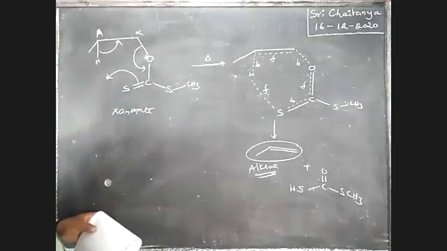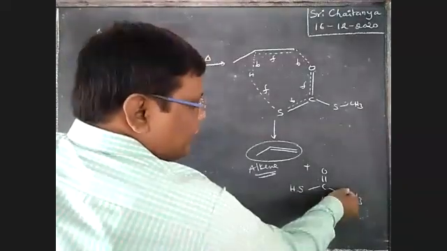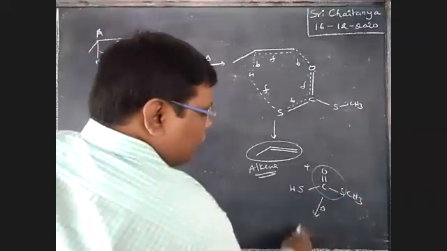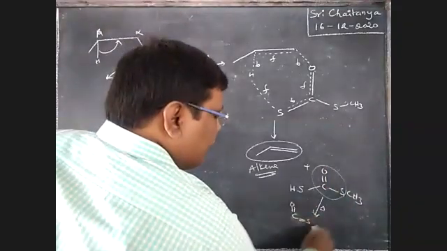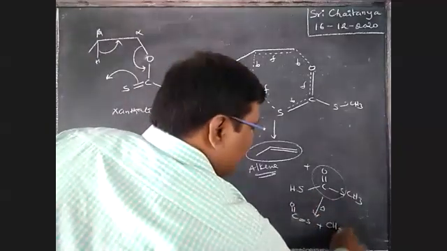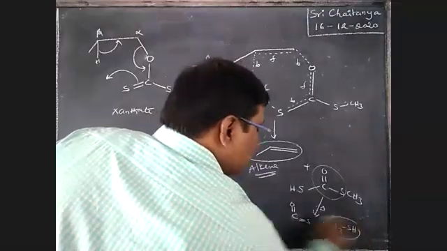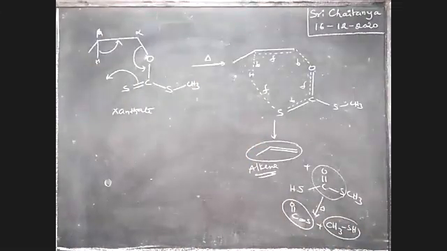So if this is heated, automatically this is the product, boys. See here, C double bond O double bond S plus this methyl group, this SH combination gives thioalcohol. These are also byproducts, boys. So this is the way to prepare alkenes.